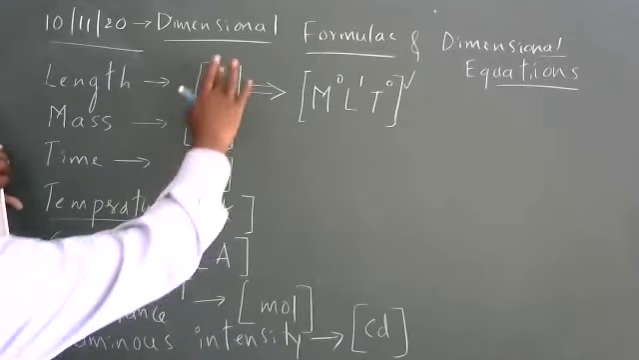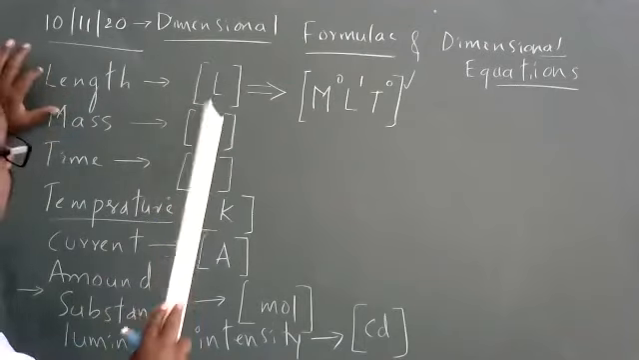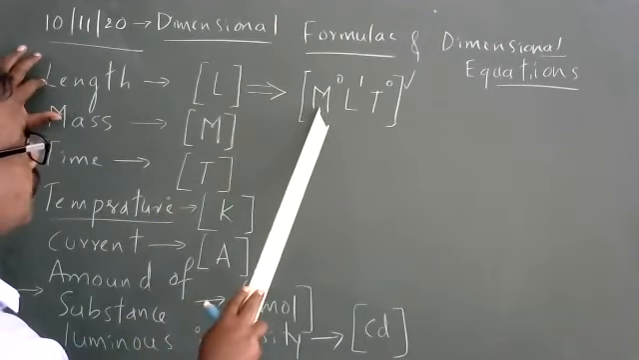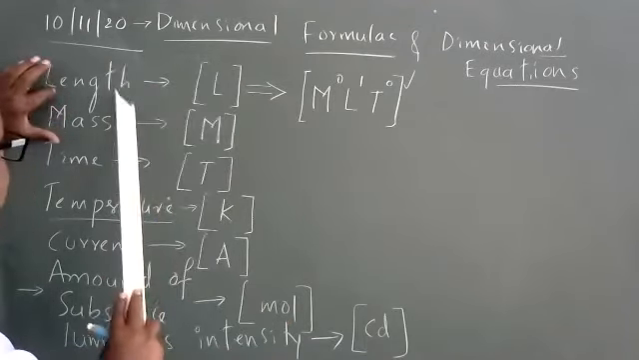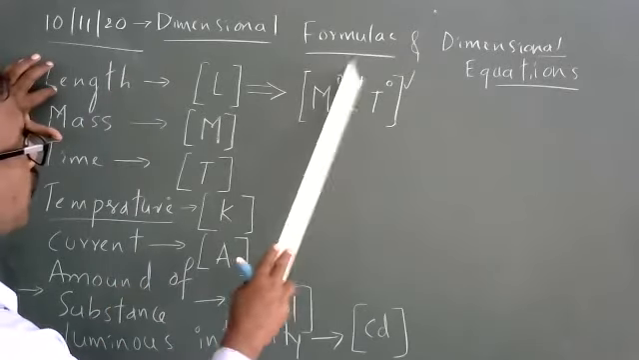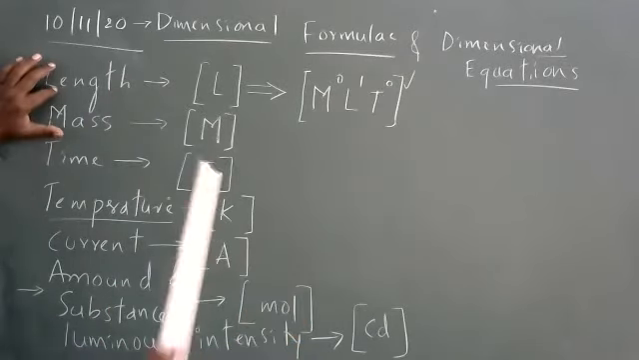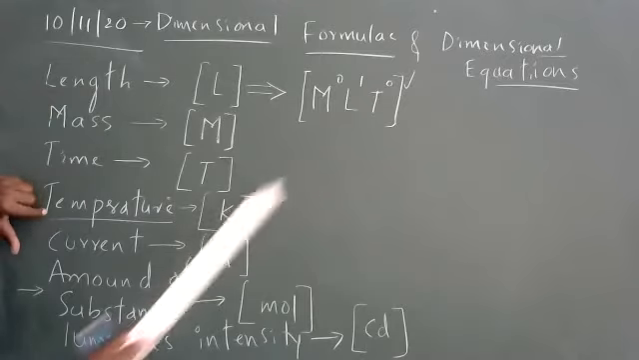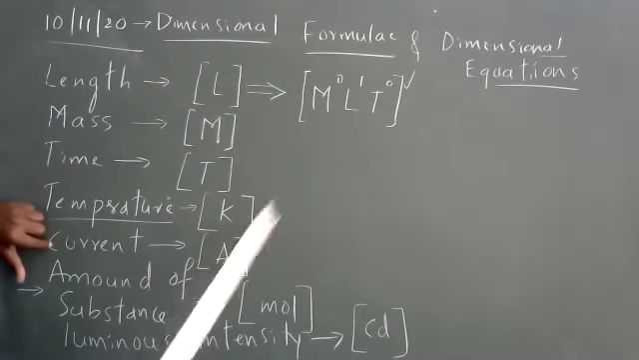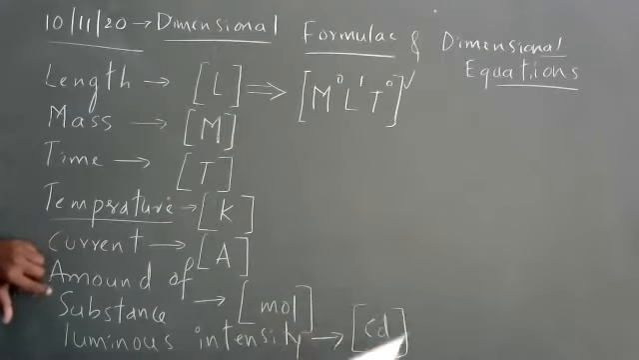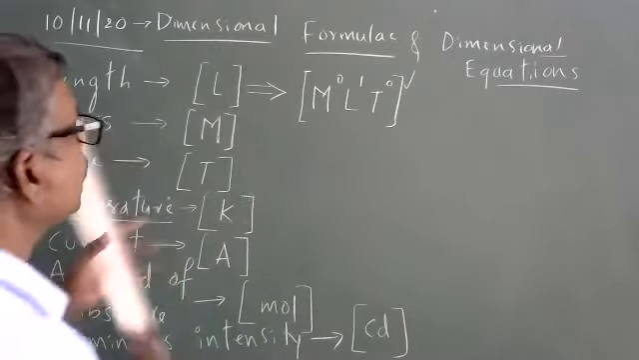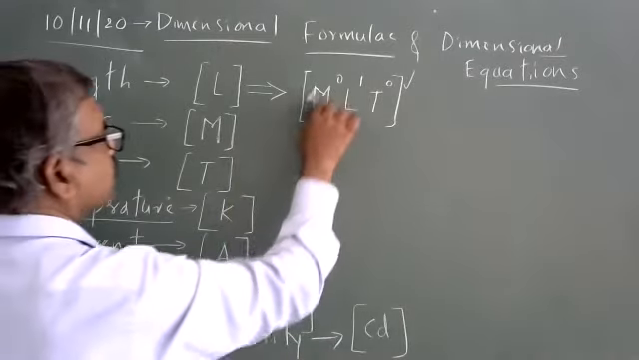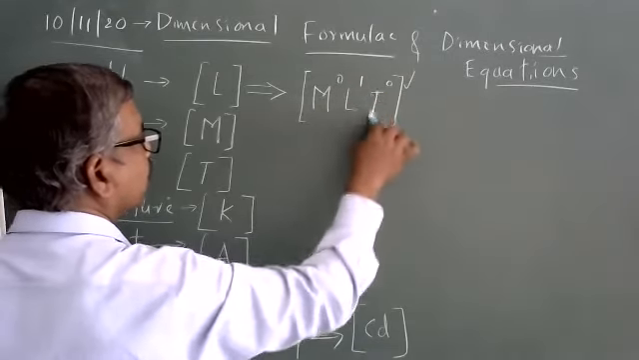So what we write normally is square braces, L. Whenever I have a physical quantity length, there is no mass quantity, there is no time quantity. Of course, you may be asking, what about Kelvin? You can write K raised to 0, A raised to 0, mole raised to 0, CD raised to 0. But normally, the convention is mass raised to 0, length raised to 1, T raised to 0.